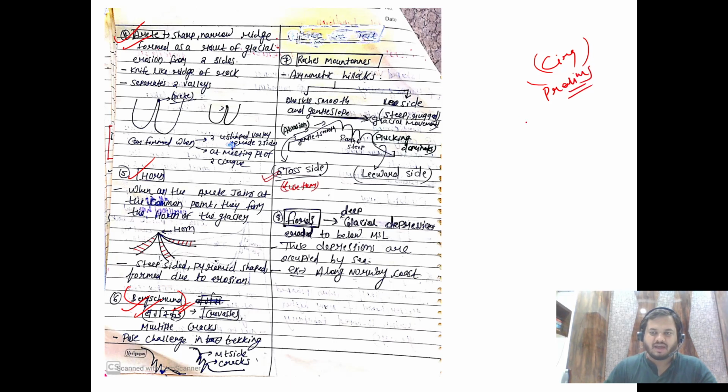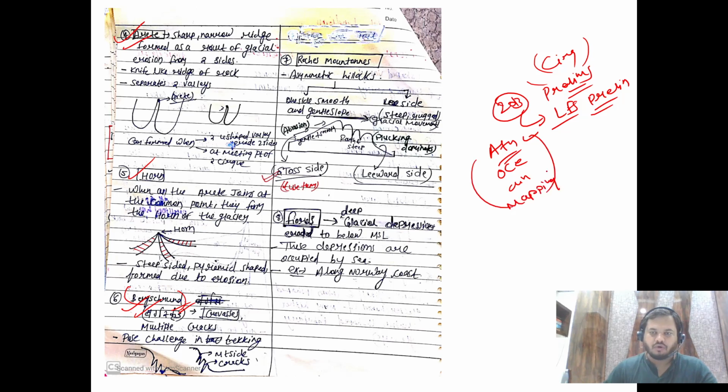Like I discussed in the last class, before 2013, every year in the geography section, UPSC used to ask about landforms in prelims. But since 2014, UPSC has moved more towards atmosphere, oceanography, and climatology, and obviously the mapping questions in geography. So UPSC can any day come back to landforms, right?